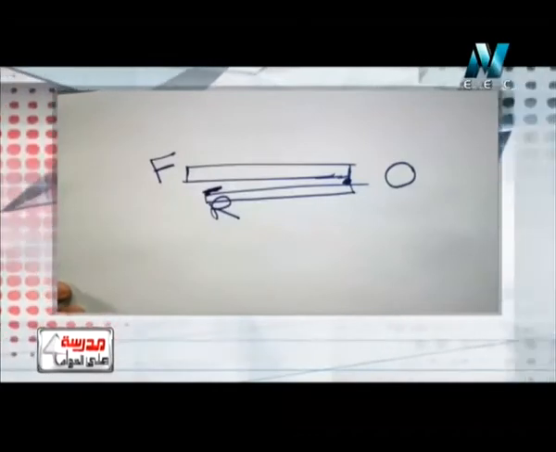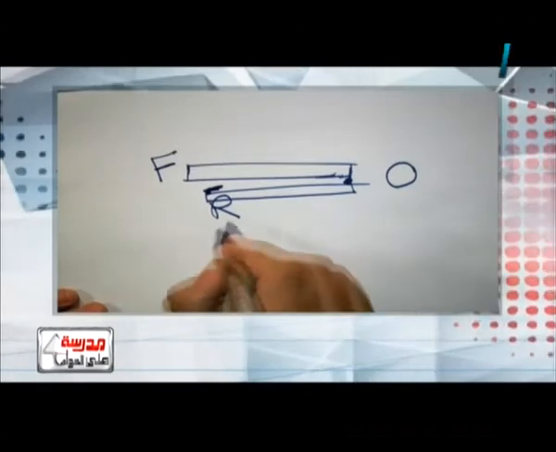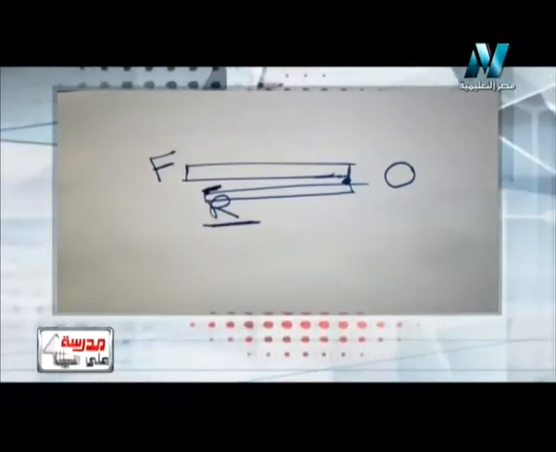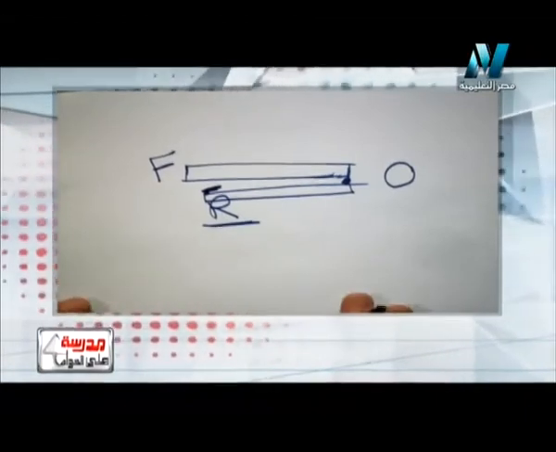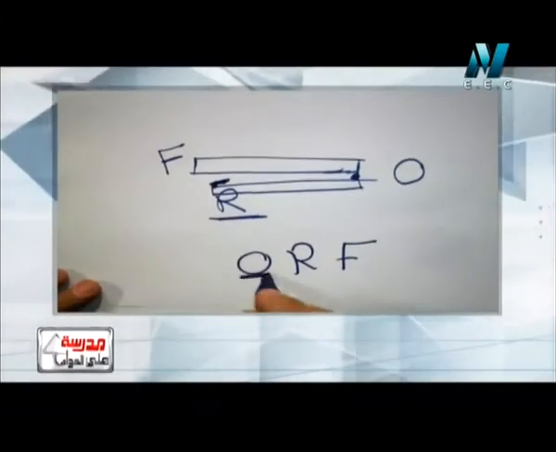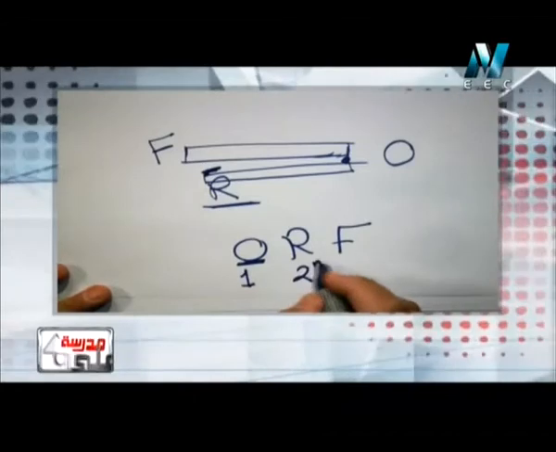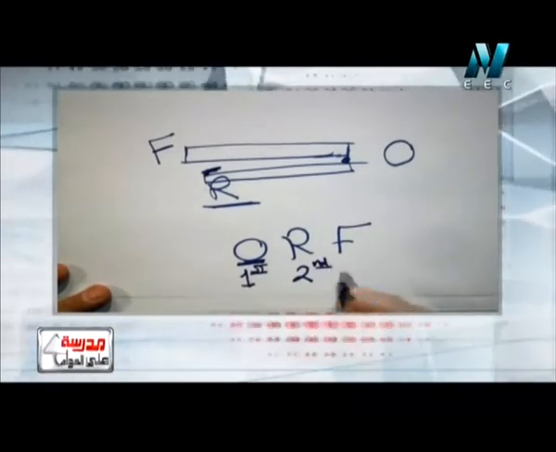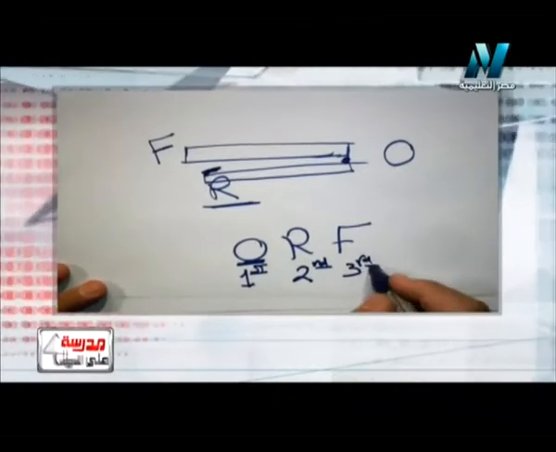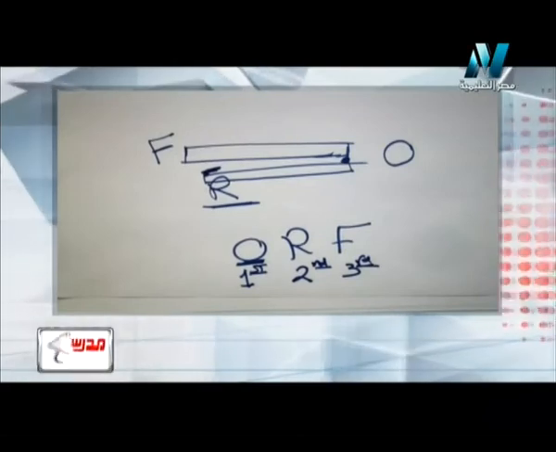So which point is in the middle here? The R. So if R is in the middle, it will be a second class lever, because we have a secret word, ORF. If O is in the middle, it will be a first class lever. If R is in the middle, it will be a second class lever. If F is in the middle, it will be a third class lever, as we have studied in the levers lesson. So again, stapler is a second class lever.